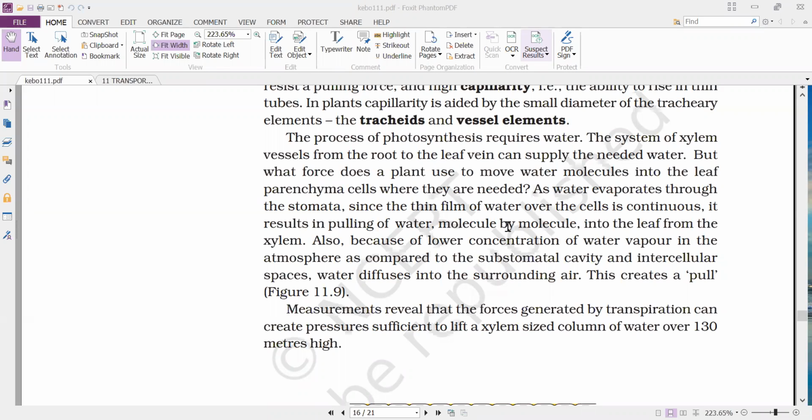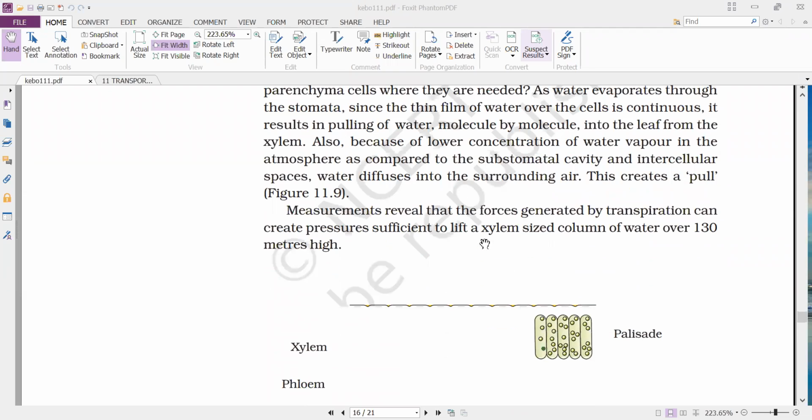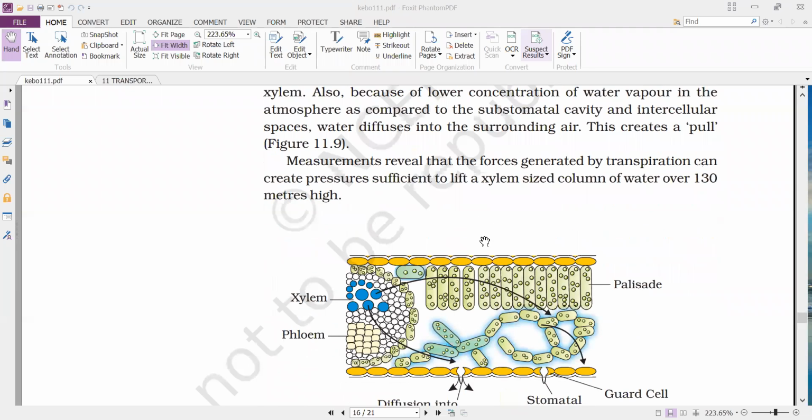So it creates a pulling force. The transpiration will create a pulling force which is involved in the transport of water molecules through the xylem from the roots to the upper parts of the plant body. Next, measurements reveal that the forces generated by transpiration can create pressures sufficient to lift a xylem-sized column of water over 130 meters height.